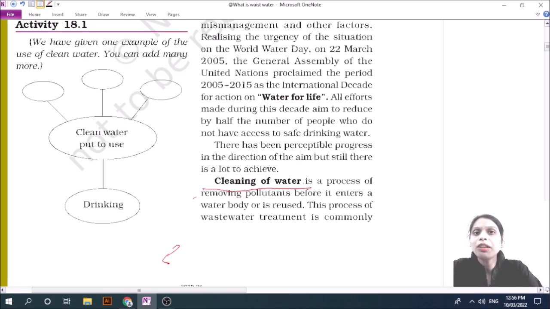Then, what is sewage? Sewage is wastewater that we can't use. It is a liquid discharge that we get from a hospital, industry, and other users.